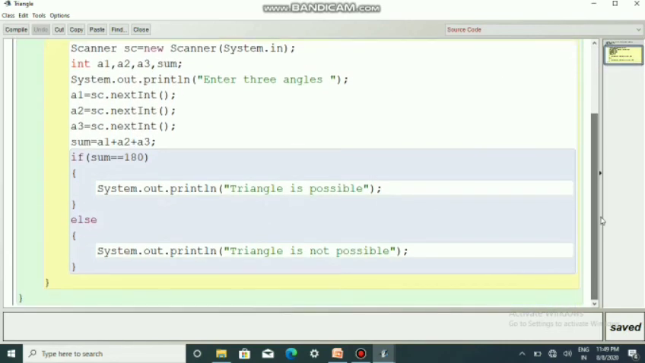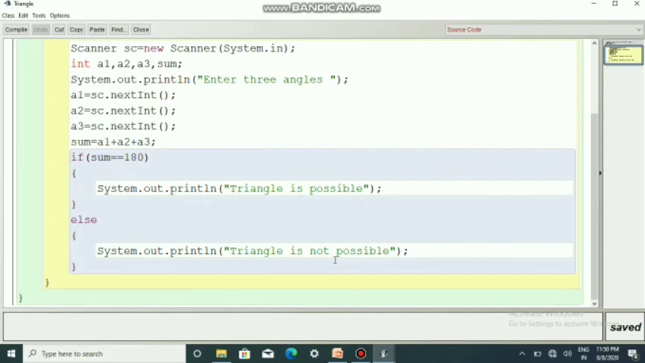Then the sum is found out, that is sum is equal to a1 plus a2 plus a3, and if the sum is equal to 180, you cannot mention 180 degrees and all, because the computer doesn't know whether it is degrees or radians, whatever it is. So sum double equal to 180. If the value of sum is 180, then we are printing that the triangle is possible, else System.out.println triangle is not possible. So this is a simple program based on if else.